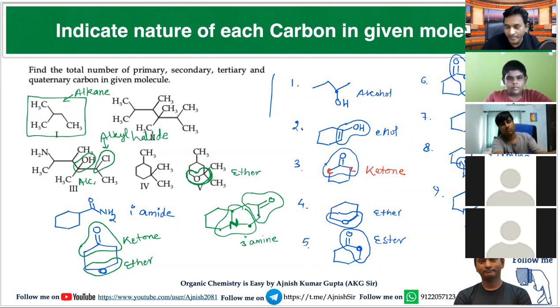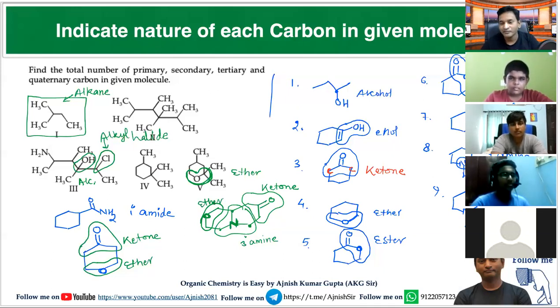This is called ketone. If I place oxygen over here, then which functional group is this? Ether. COC. This is called ether. Is it clear? Yes, sir.